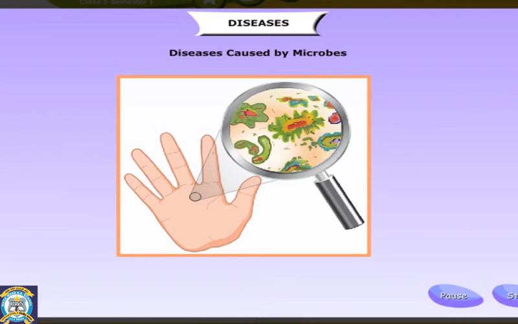Diseases caused by viruses are polio, chickenpox, smallpox, German measles, rabies, hepatitis, and so on. Bacterial infections cause diseases such as typhoid, diphtheria, tuberculosis, cholera, and pneumonia. Protozoa is a microbe that can cause amoebic dysentery, malaria, and sleeping sickness. Fungi can cause diseases.